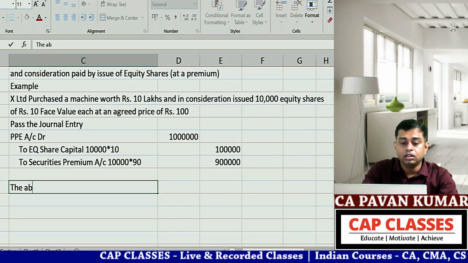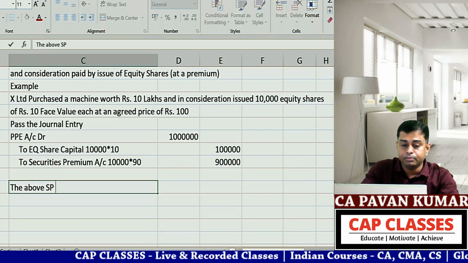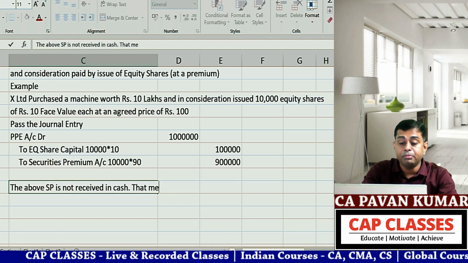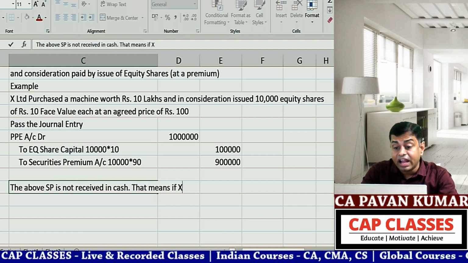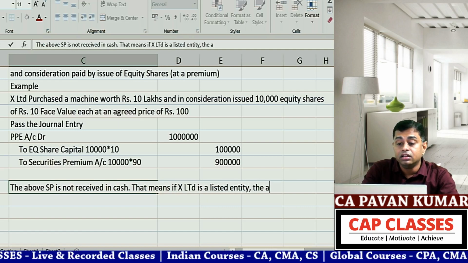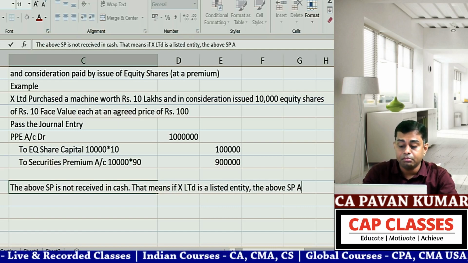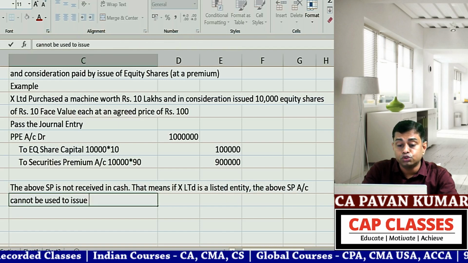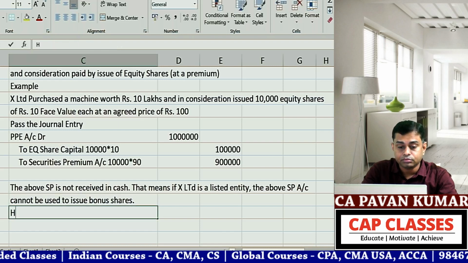Okay, the above security premium is not received in cash. That means if X Limited is a listed entity, the above security premium account cannot be used to issue bonus shares.